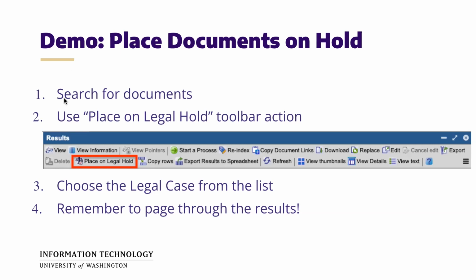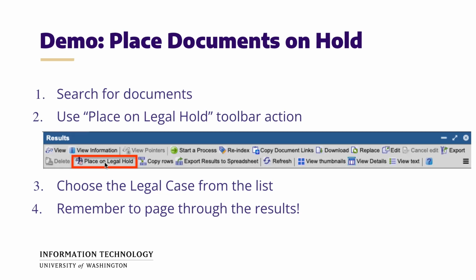So number 1, you will search for documents that you need to apply the hold on. And so you will normally use your department searches and your regular prompts to narrow down what documents you need to put on hold. On the search results, this is where this new button will be enabled. And this is only for the record coordinators and record authorities of your department. Other staff will have this grayed out. And that's the button you click.